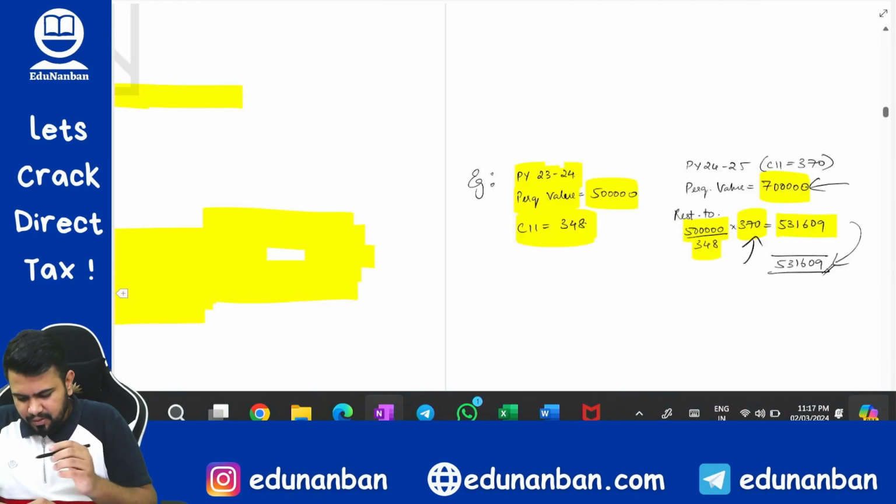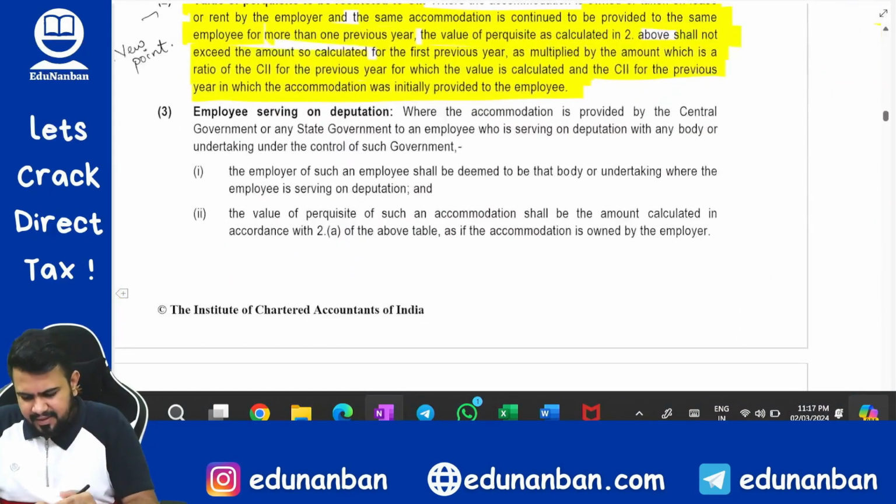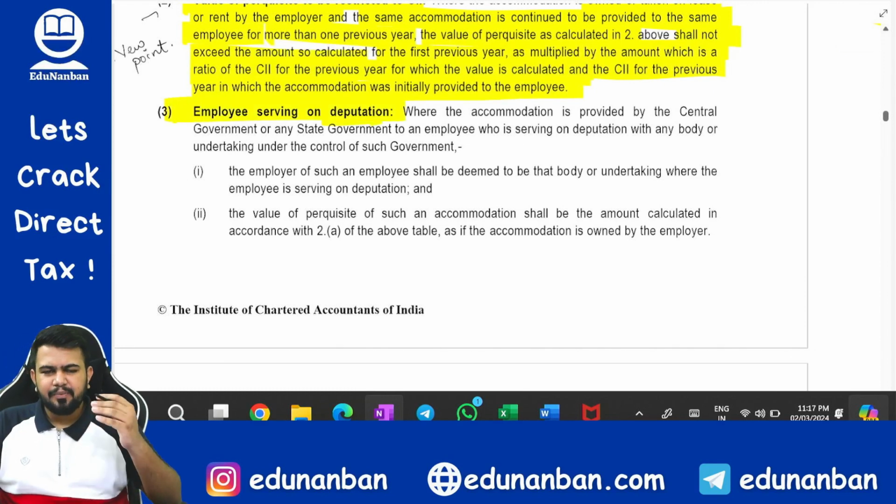Okay, let's go back. Then here they have given about employee serving on deputation. Employee serving on deputation is not an amended clause, it is an old clause only.